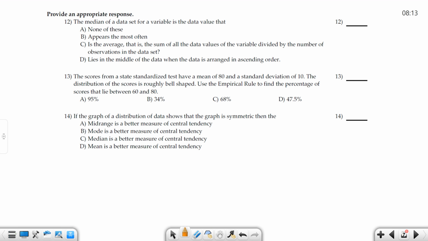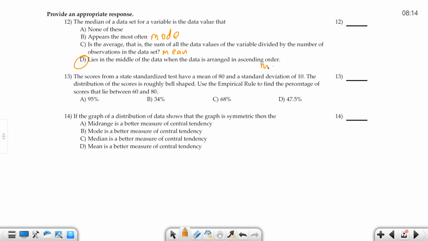The median of a data set for a variable is the data value that is what? Lies in the middle when it's arranged in ascending order, right? So that's D. If we look at B, appears the most, what is that called? This is the mode, right? And then the average, the sum of all divided, that's the mean.